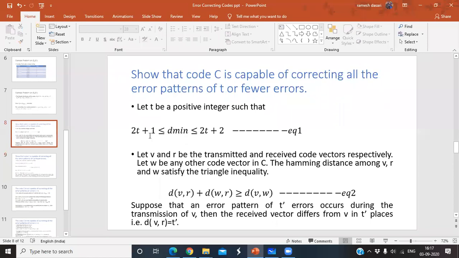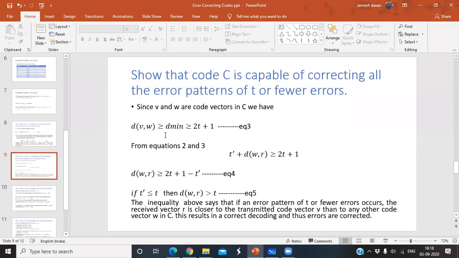Again, it has to satisfy. That's why here the distance between v comma w is greater than or equal to d minimum, and it should be greater than or equal to 2t plus 1, because initially my consideration is that t is a positive integer, and that has to satisfy the equation 2t plus 1 less than or equal to d minimum less than or equal to 2t plus 2.